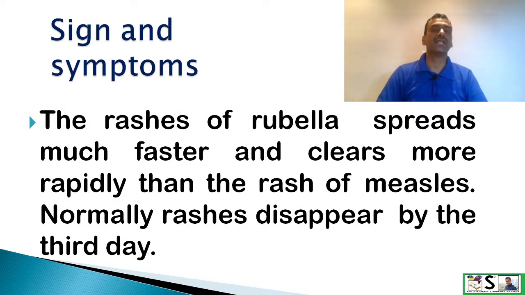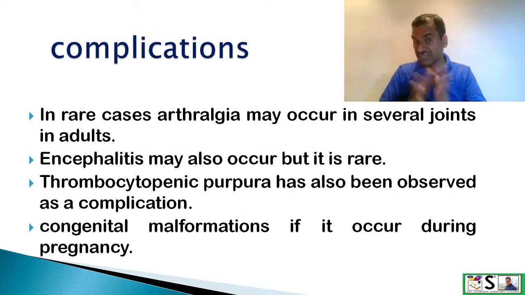The rashes of rubella spread much faster and clear more rapidly than the rashes of measles. Normally, rashes disappear by the third day. So this is the classical difference between measles and German measles. Sometimes complications may occur. In rare cases, arthralgia may occur in several joints in adults, and encephalitis may also be seen, but it is also very rare.